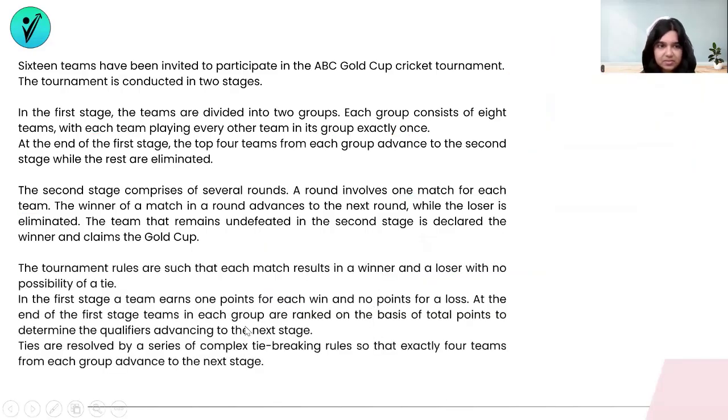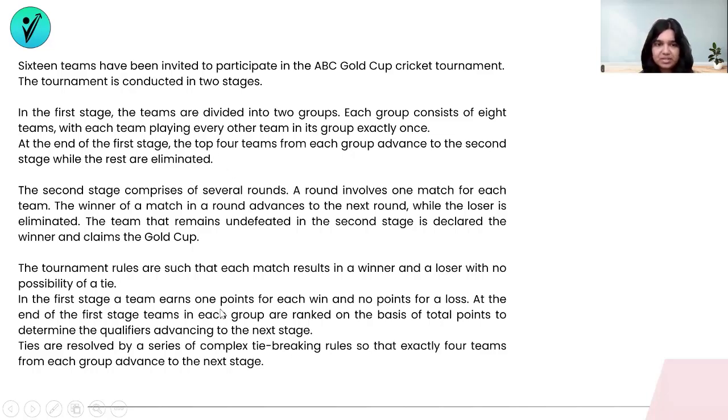The last paragraph says, a tournament's rules are such that each match results in a winner and a loser with no possibility of a tie. In the first stage, a team earns 1 point for each win and no points for a loss. So there's +1 for a win and no points for a loss. At the end of the first stage, teams in each group are ranked on the basis of total points to determine the qualifiers advancing to the next stage. Remember, after the first stage, there were 4 teams, the top 4 teams, which were going on to the next stage. The other 4 were eliminated.